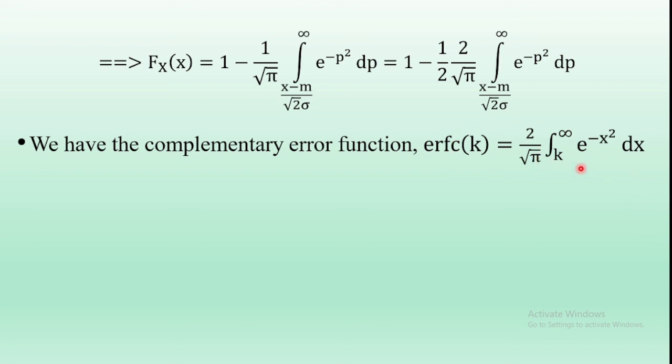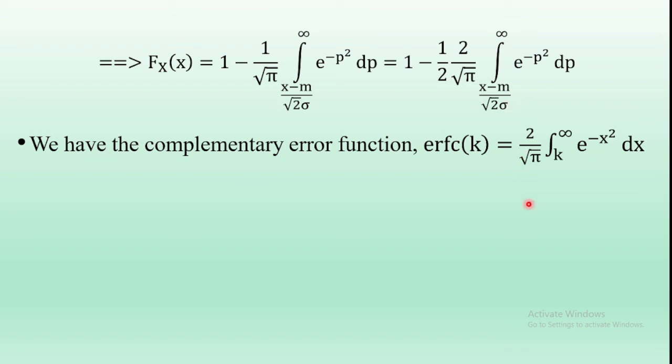Using this error function expression, in the second term the 2 in the numerator was the missing term, so we multiplied numerator and denominator by 2 to get this expression. Now in place of k, the term here is (x minus m) by root 2 sigma.